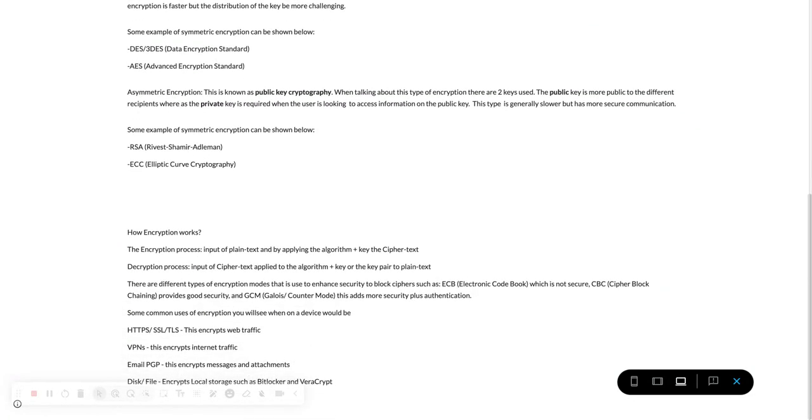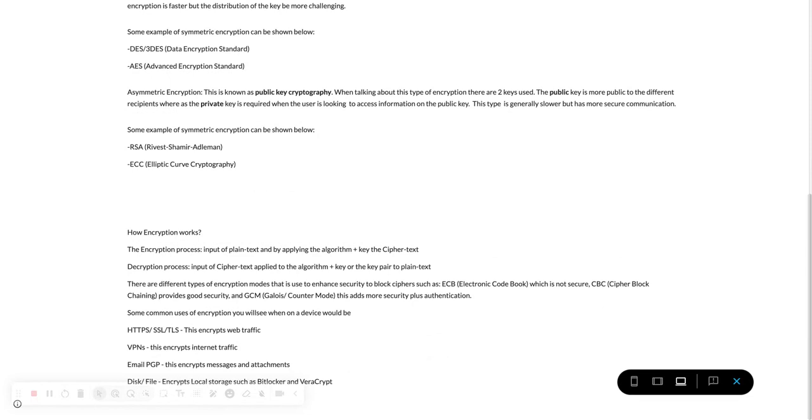How encryption works. The encryption process takes an input of plain text and applies the algorithm, either ECC or RSA, to create a key, which is then converted to ciphertext. The decryption process inputs the ciphertext with the algorithm plus the key of RSA or ECC, and this is then given back as plain text.